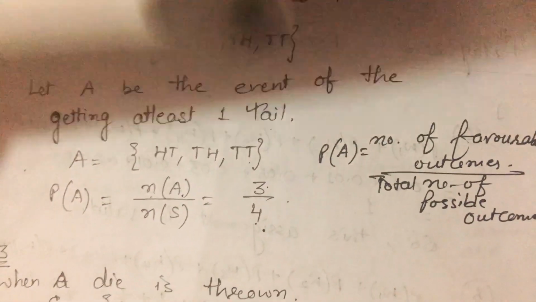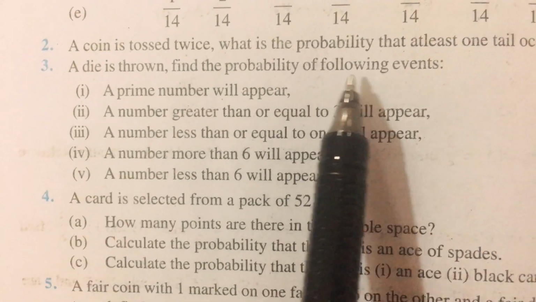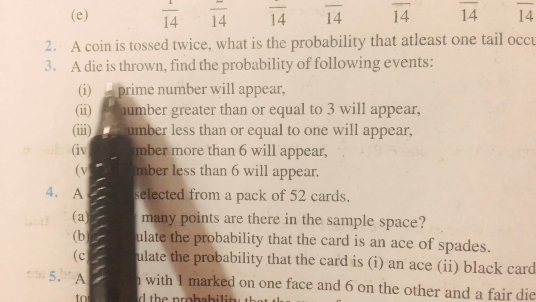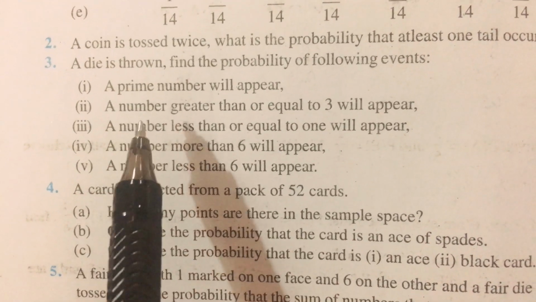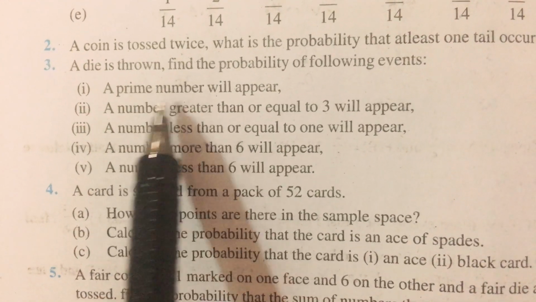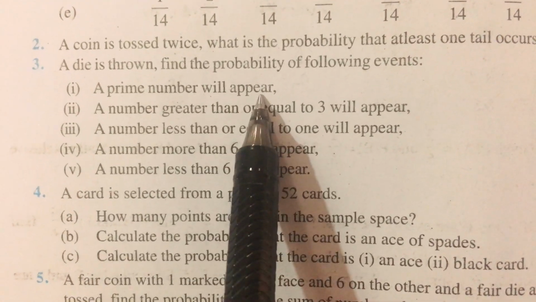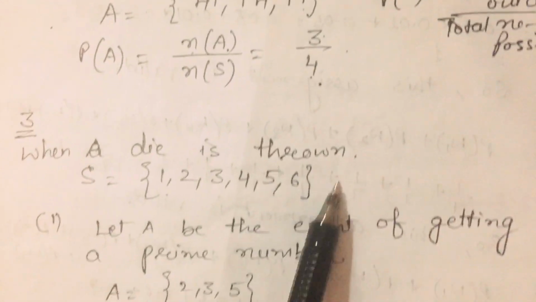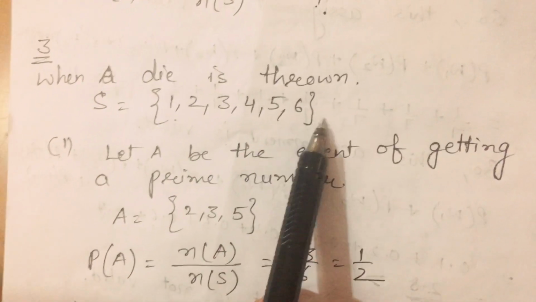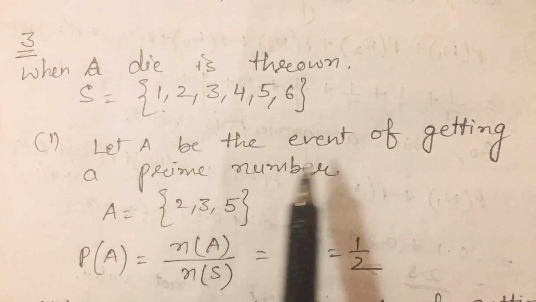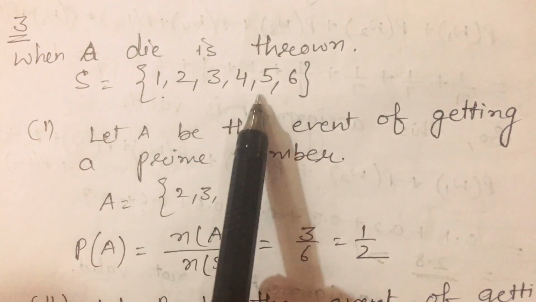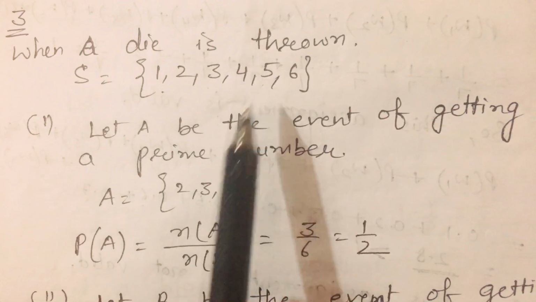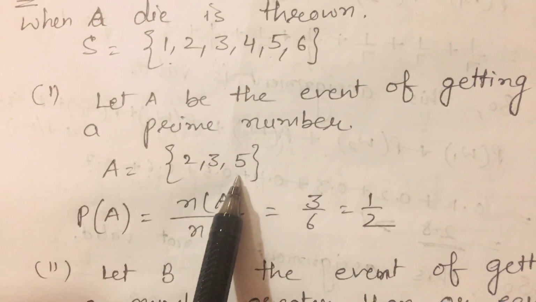Now come to the third question. A die is thrown. Find the probability of the following events. If a die is thrown, we know that the sample space is 1, 2, 3, 4, 5, 6. In the first case, a prime number will appear. Let A be the event of getting a prime number. What are the prime numbers here? 2, 3 and 5. So event A has elements 2, 3, 5.